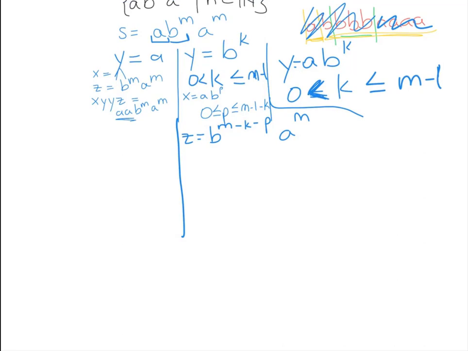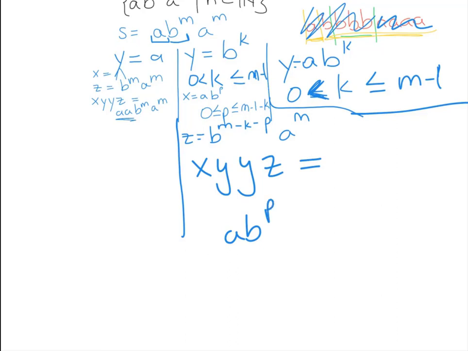So let's figure out our x, y, y, z in this case. Our x is a b to the p, and y is b to the k, and then we throw in another b to the k, and then our z is b to the m minus k minus p, a to the m.